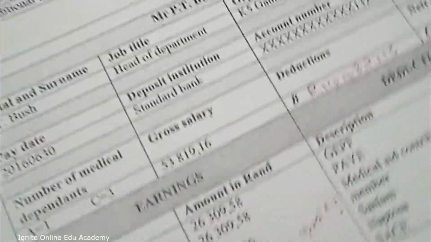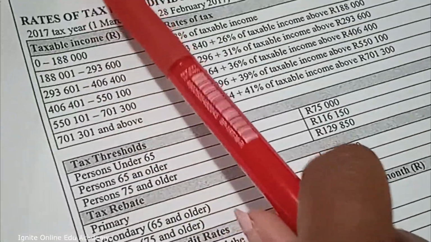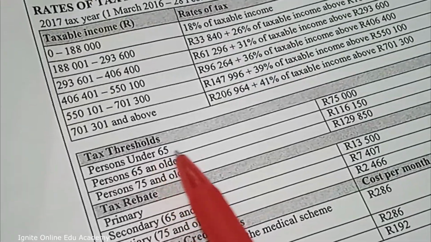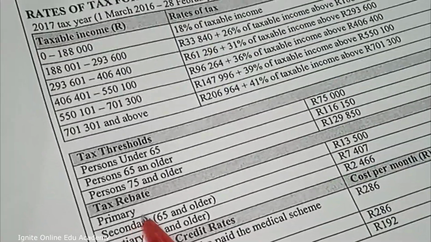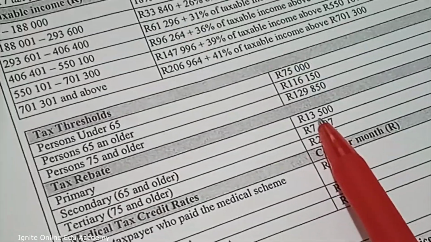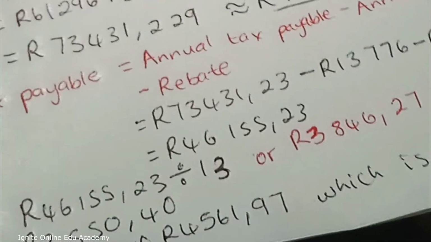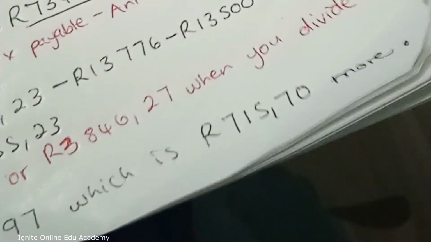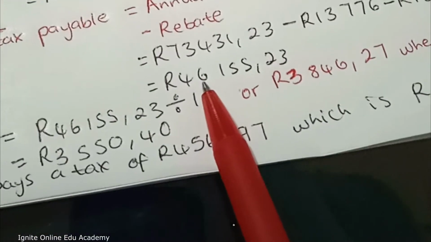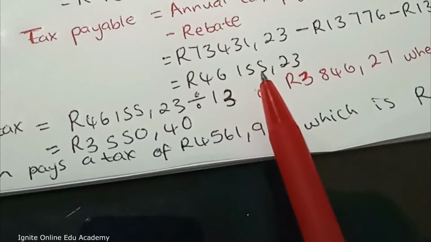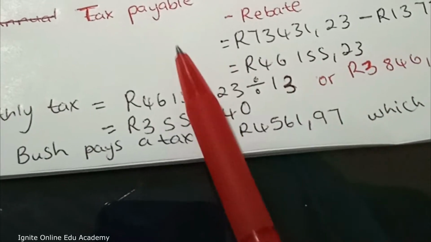Then you subtract his tax credit, his rebate. So let's look at his rebate. Where does he qualify to be under? He is 54 years old. So he is somebody who is under 65. So this is what should be reduced for him. So you take that amount, subtract it, and then at the end you get 46,155 rands and 23 cents. Now this is the annual tax that he has to pay.